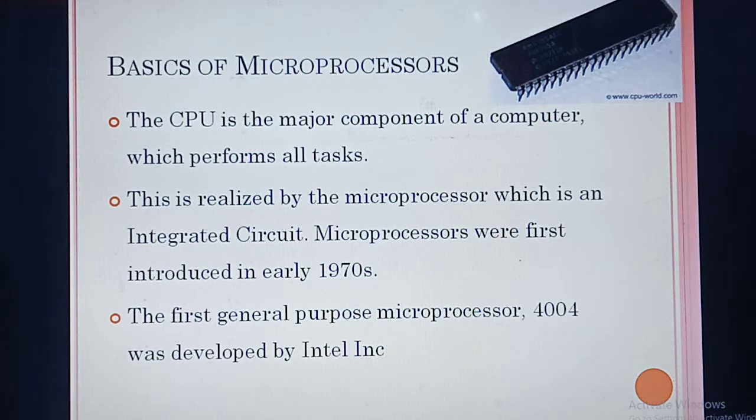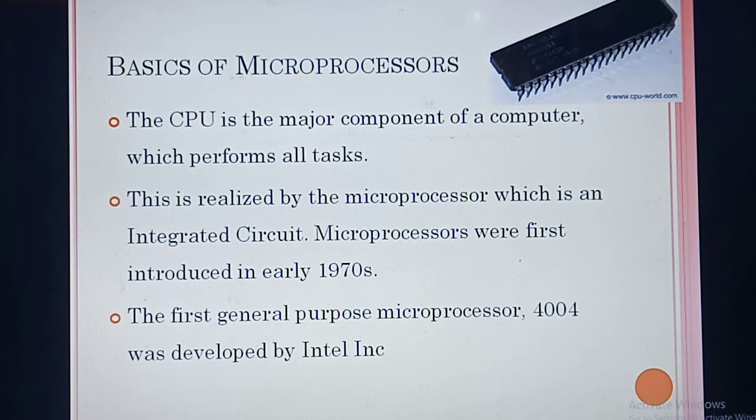So this CPU performs all the tasks. To perform all the tasks properly, you need a proper microprocessor.